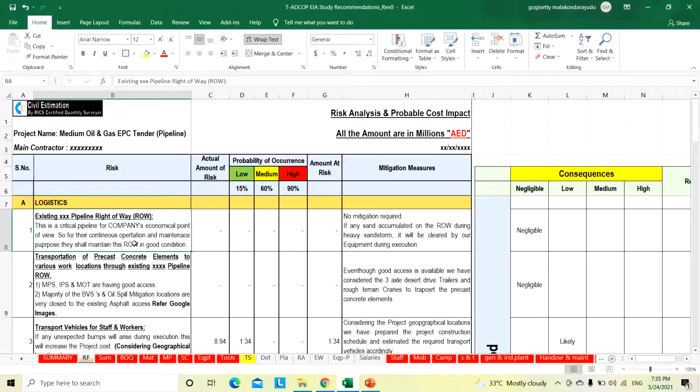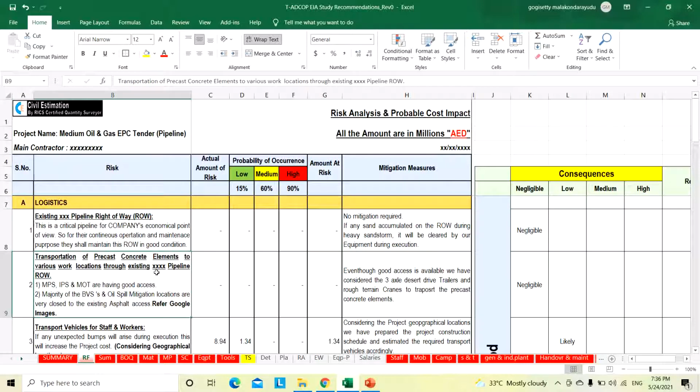For their continuous operation and maintenance purpose, they shall maintain this right of way in good condition. So we do not need to consider any mitigation here. If any sand accumulates on the right of way during a heavy sandstorm, it will be cleared by our equipment during execution. Anyway, we have a lot of equipment as part of our scope of work. We will engage that equipment and clear the right of way obstructions caused by the accumulated sand due to the sandstorm. So there is no amount at risk here.